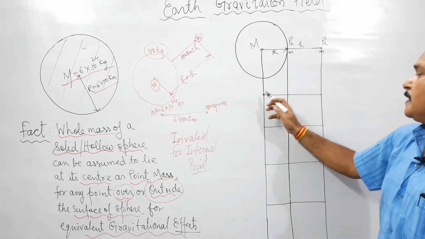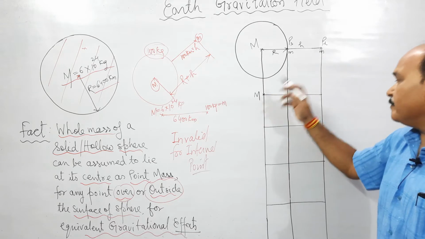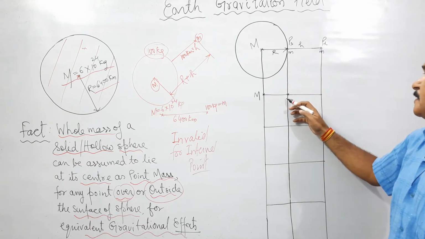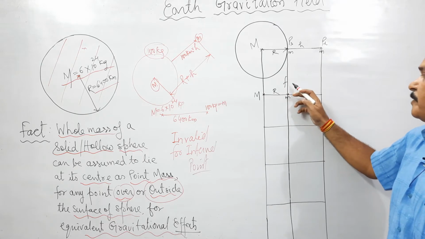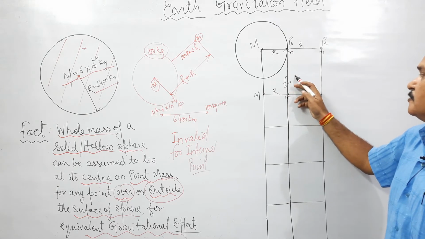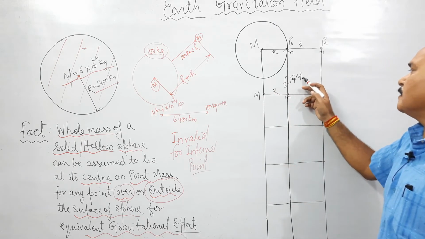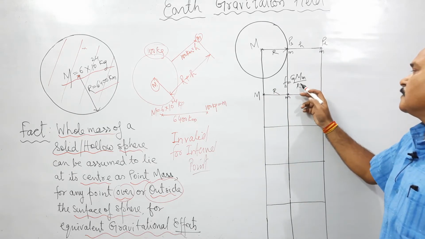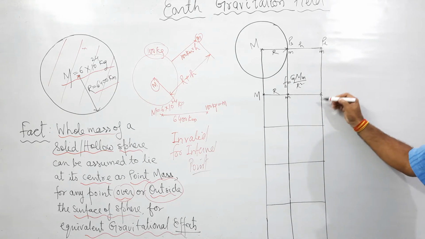This whole mass can be taken at the center of the earth as a point mass M. This is point mass m over the surface. The distance between them would be R. So the force on this point mass m over the surface would be G m1 m2, that is G M m upon R square.